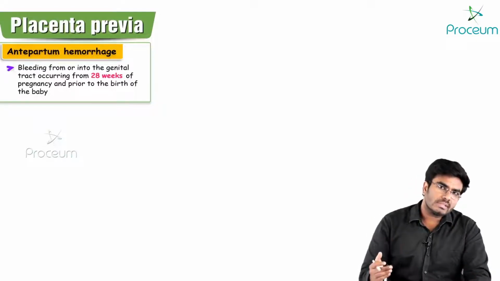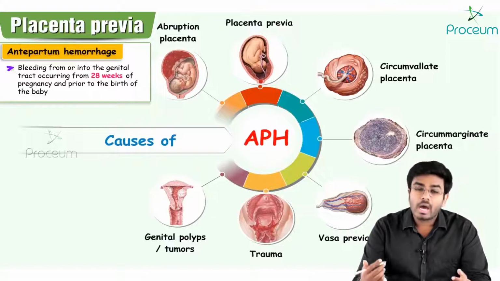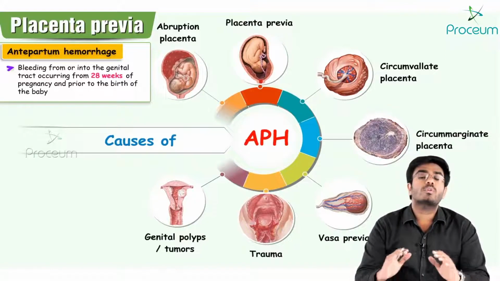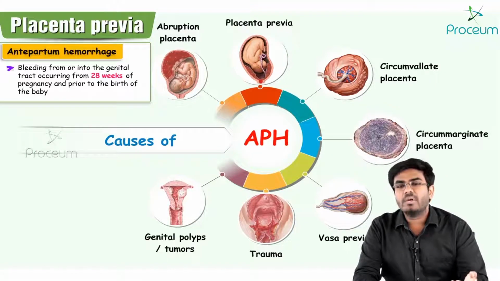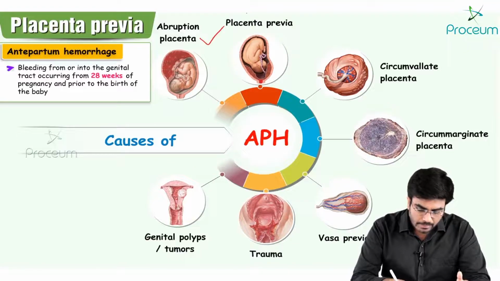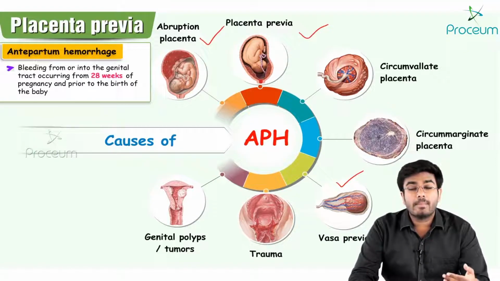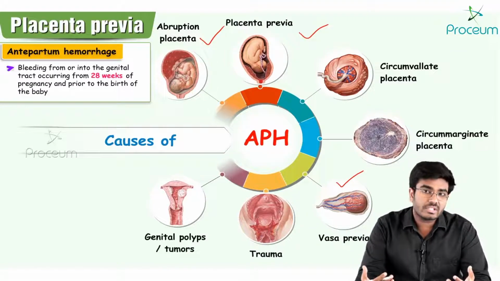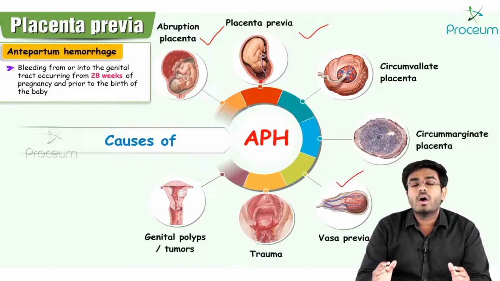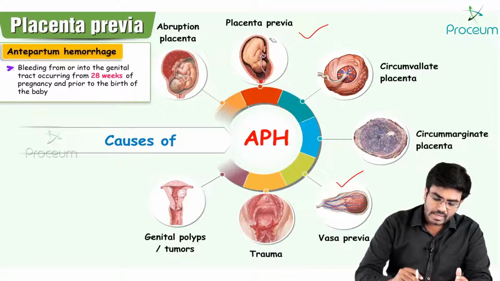Now what are the causes of antepartum hemorrhage? The most important causes are abruptio placenta. Okay, the most common cause is abruptio placenta followed by placenta previa. That's the topic which we are going to discuss right now. So abruptio placenta, placenta previa, vasa previa, circumvallate placenta, circummarginate placenta, trauma, genital lacerations, genital polyps, all of them can cause or contribute to antepartum hemorrhage.